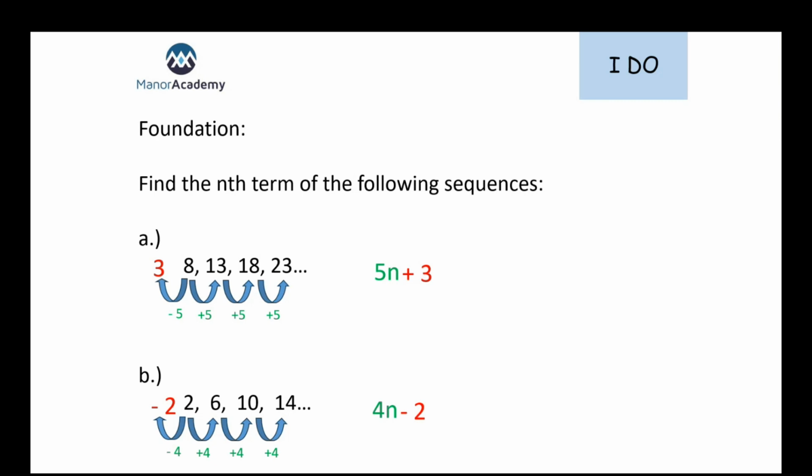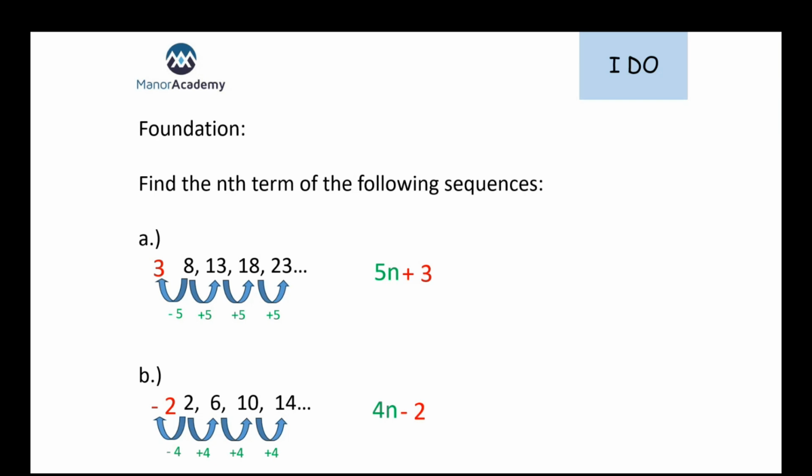So straight away, natural instinct, spot that pattern. What is it going up or down by each time? In this case, it's going up by 5. So that's our number in front of our n, so it's going to be 5n. What number comes before 8 in the sequence? That is 3, because we have to take away 5 to get the one before it. So that gets us 5n plus 3.